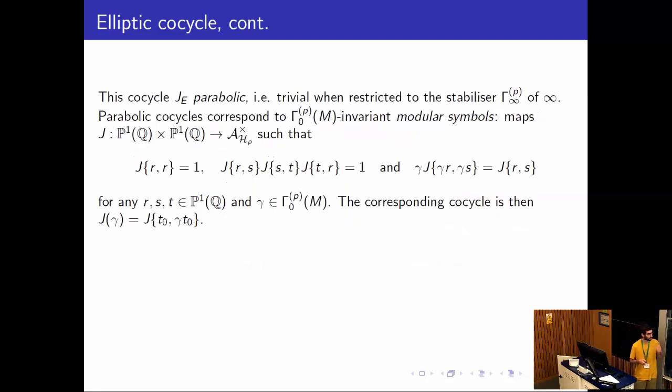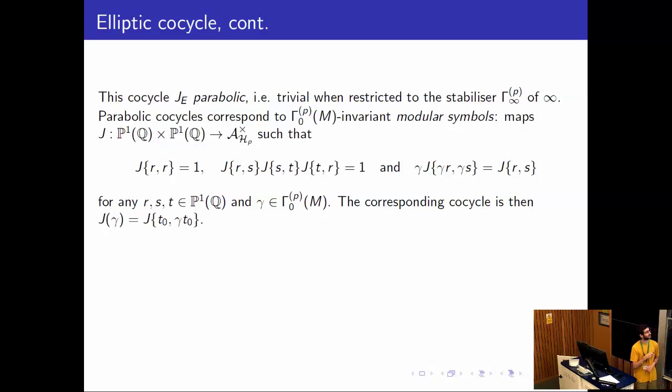The first one is that it's parabolic, which means that when you restrict it to upper triangular matrices, it becomes trivial. It's a coboundary. And that's nice because parabolic cocycles have an easier description in terms of modular symbols. The modular symbol is basically an abstraction of the notion of an integral with endpoints in P^1(Q).